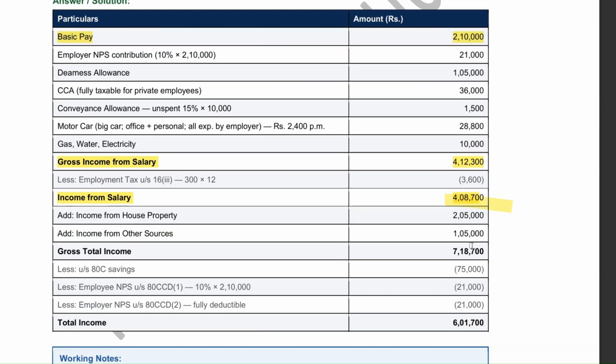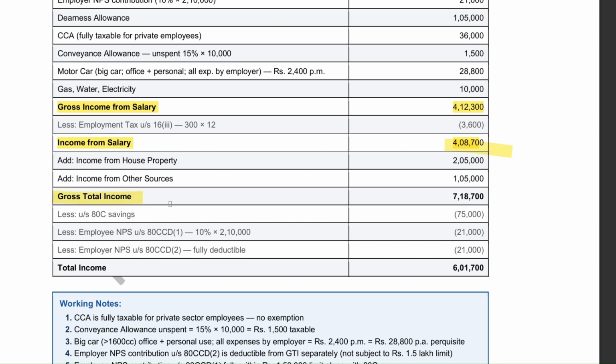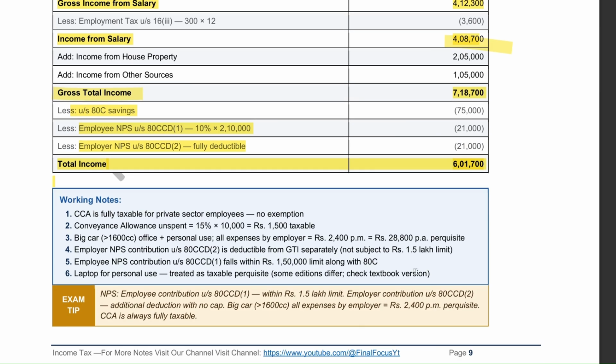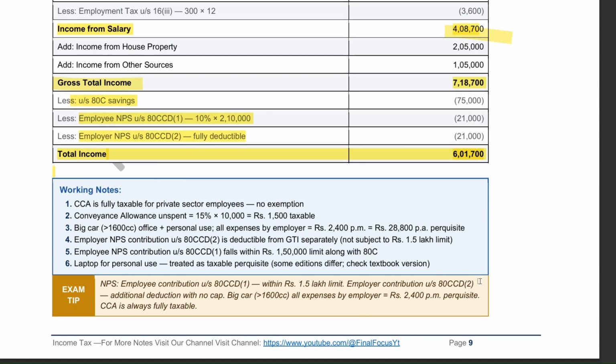Then consider perks, where rent-free house 5,000 is added, and income from other sources 5,000 is also included. After adding everything, you get the total before deductions. Then apply deductions like section 80, 80,000, to reach total income around 61,700. The key idea remains the same: identify salary parts, add taxable items, ignore exemptions and subtract deductions to get the final answer easily.